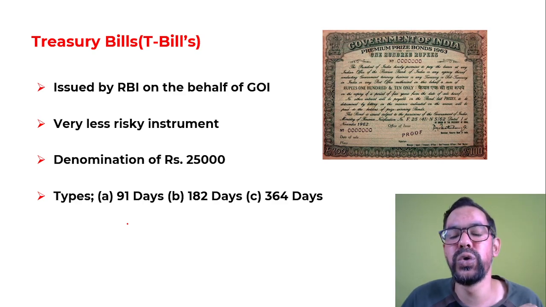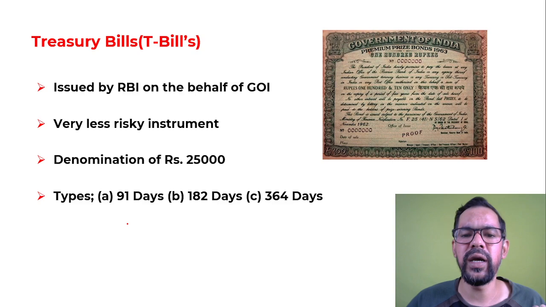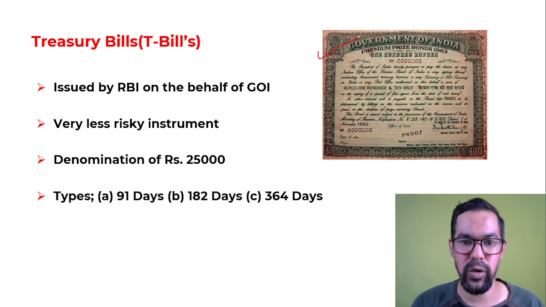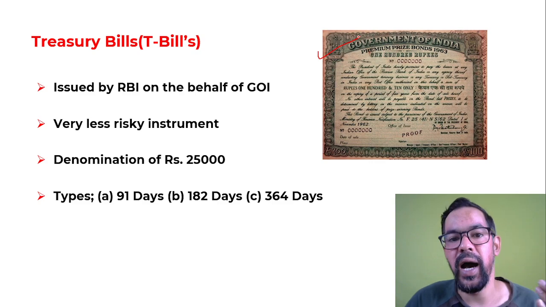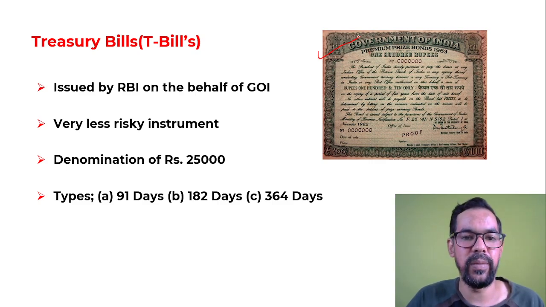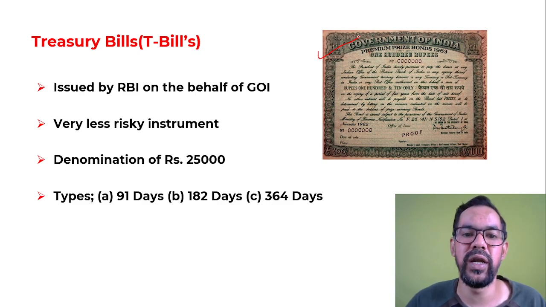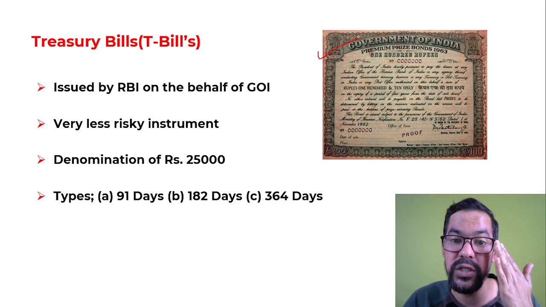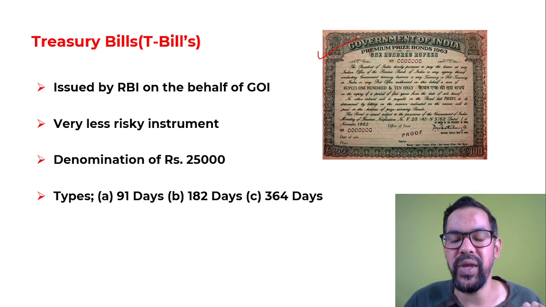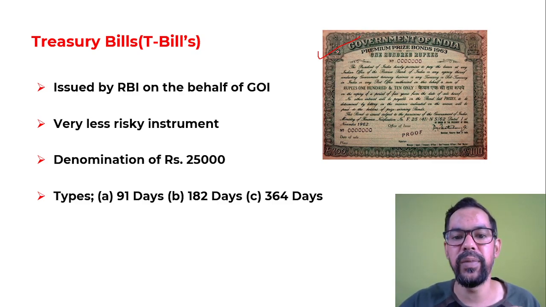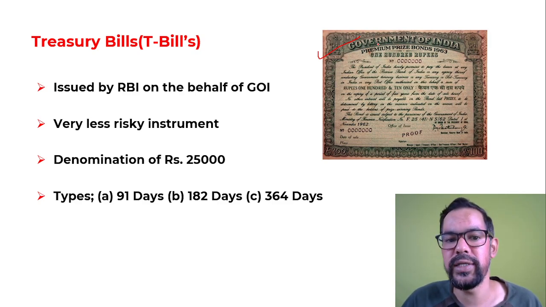T-bills are issued by the Government of India, or we can say the promissory authority here is the Government of India. As you can see in this image, the promise is generally made by the Government of India. These are issued by RBI on behalf of the Government of India. RBI is generally known as the banker to the Government of India, because whenever the Government of India needs short term or long term funds, they are generally fulfilled by the RBI itself. So on behalf of the Government of India, RBI issues some securities in the market, and these are generally known as treasury bills.